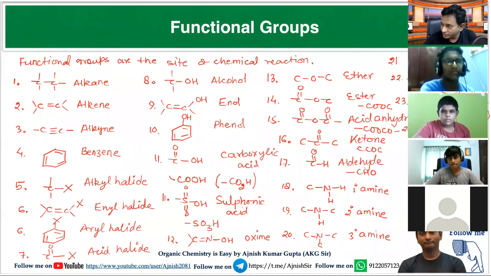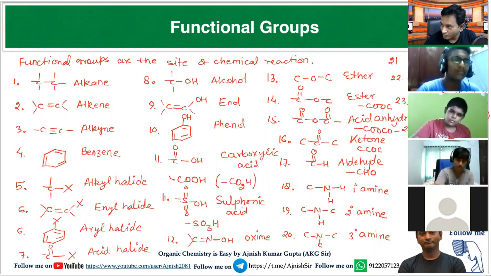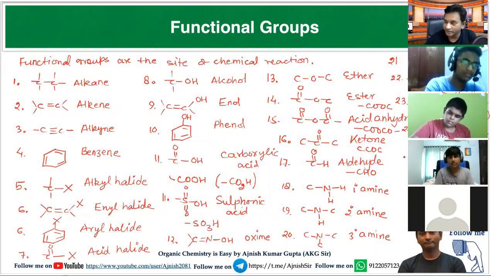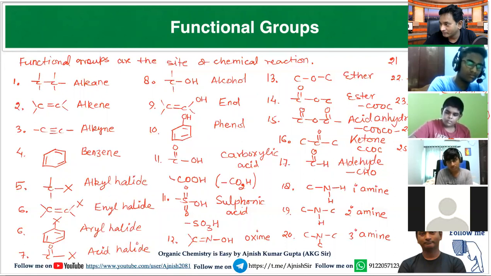And when CO is connected with NH2, here carbon-carbon single, carbon-carbon double, or triple, or benzene. But if CO is connected with NH2, it is called primary amide. And if CONHC is present, it is called secondary amide.